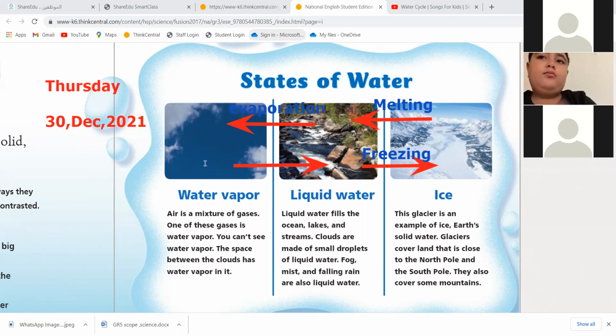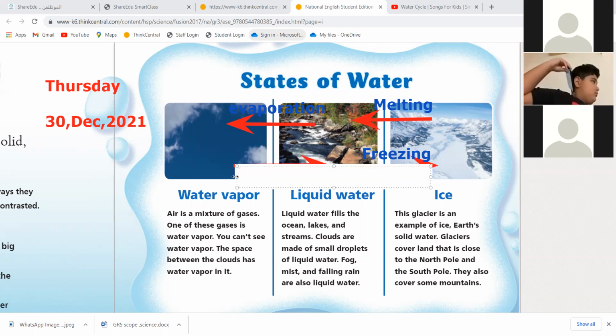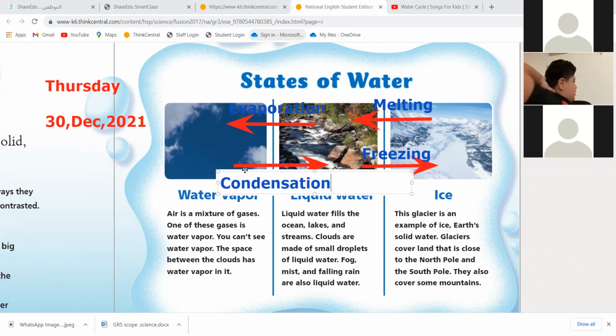What about water vapor? How can it turn to liquid when I take away heat? It's not evaporation, so it is condensation. Say it, condensation.